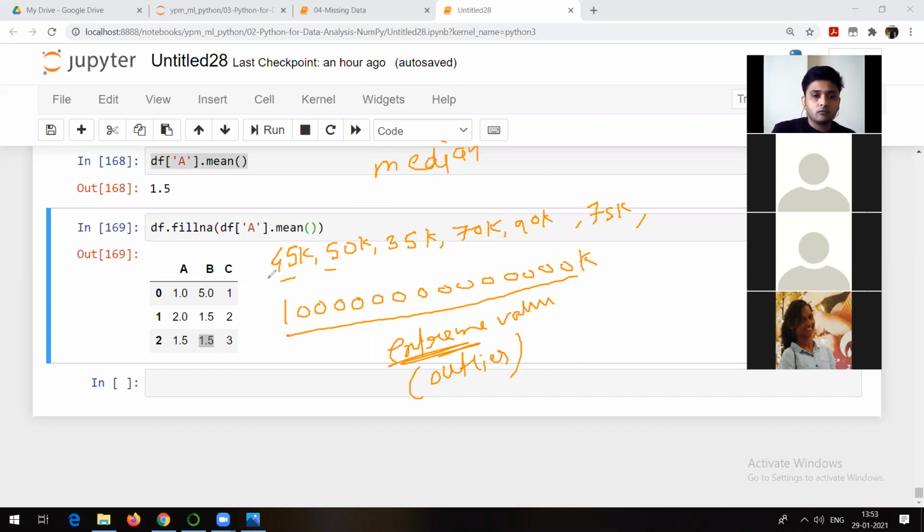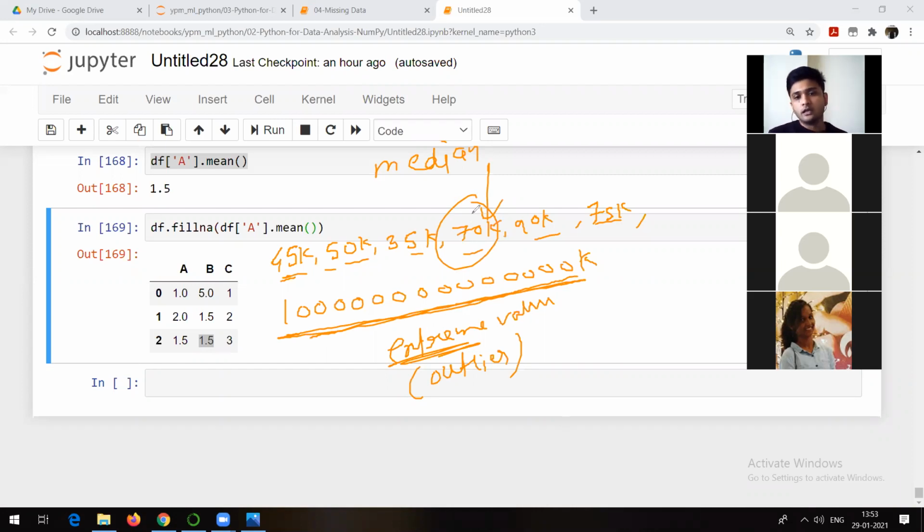So obviously, you know how to find out the median. 1, 2, 3, 4, 5, 6, 7 values are there. So whatever is the middle value, you will get. Let's suppose the middle value here is 35, 45, 50, suppose 70. So at least it will give a basic idea about average salary, right, as compared to this one. Are you getting the point or not?